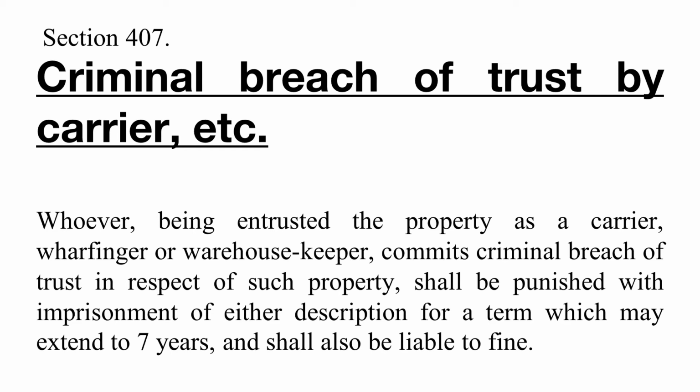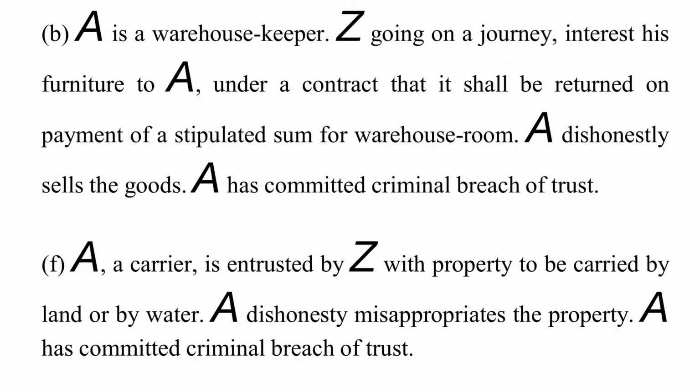This can be understood by two examples. A is a warehouse keeper, and Z, going on a journey, entrusts his furniture to A under a contract that it shall be returned on payment of a stipulated sum for warehouse room. A dishonestly sells those goods, and A has committed criminal breach of trust in this case. So we can understand this illustration in a better sense.